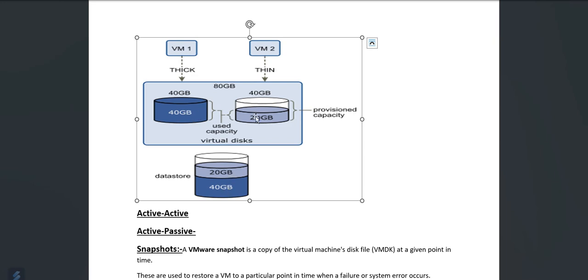In thick provisioning, it will use the entire disk. However, in thin provisioning only the required capacity is used. Suppose we need a virtual machine of 40 GB of space. Thick provisioning will take the 40 GB space, however thin provisioning will take only 20 GB of space.